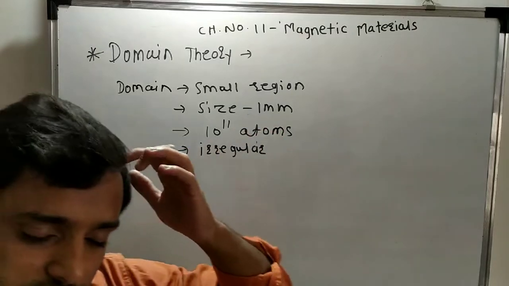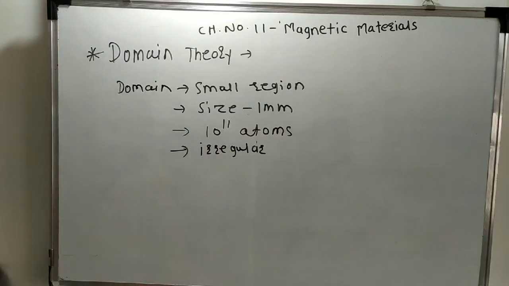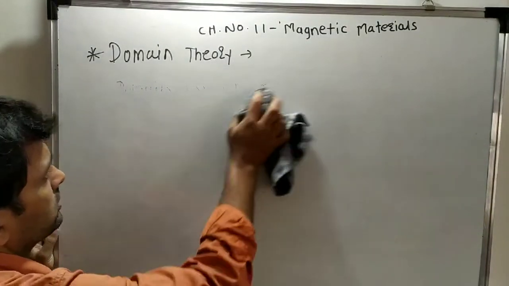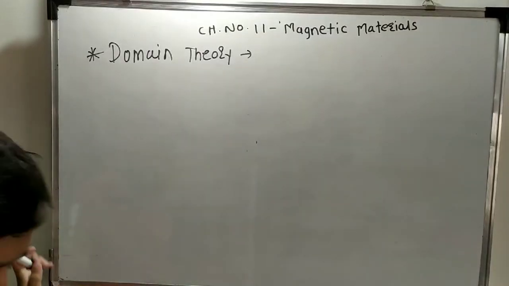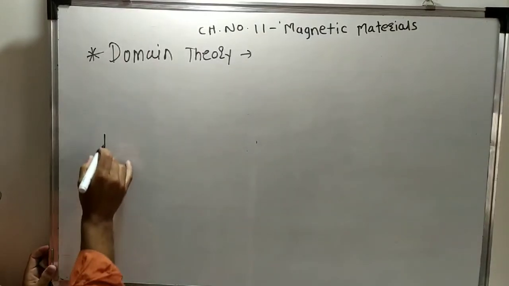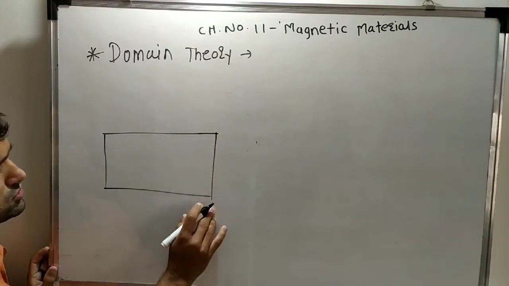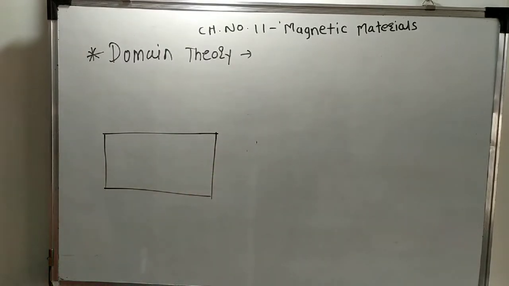So I am going to consider one example of the domain. If you consider one small ferromagnetic substance, suppose this is a ferromagnetic substance. Actually the shape of the domain is irregular, but for our convenience we are taking the shape of the domain to be triangular.